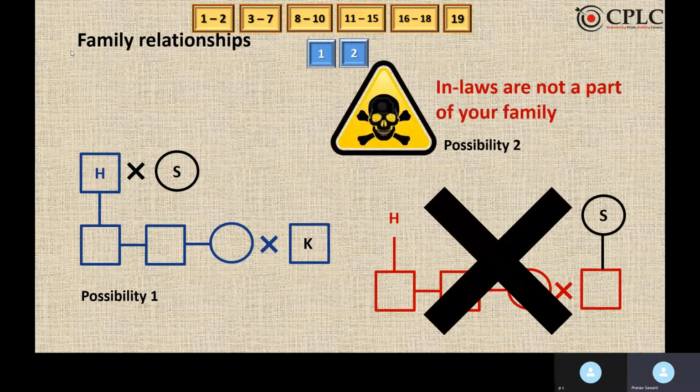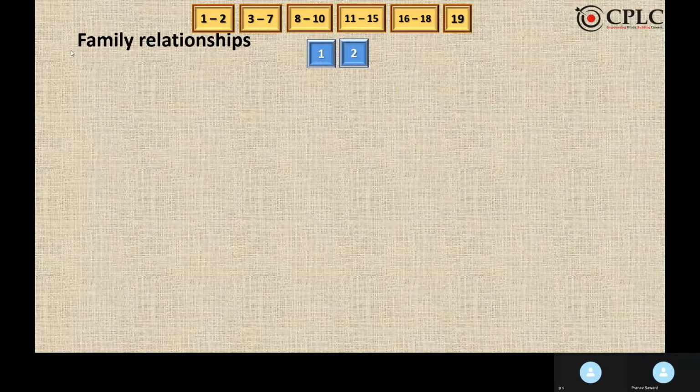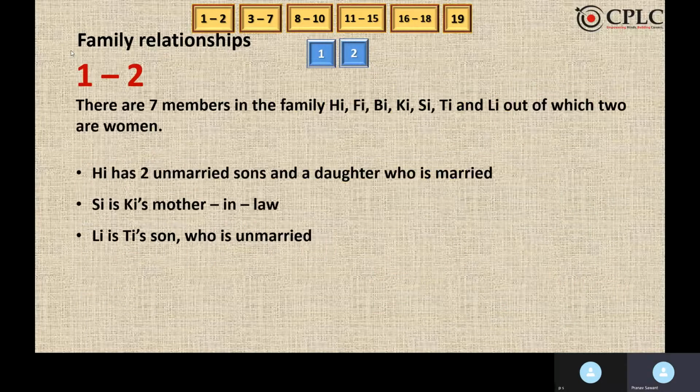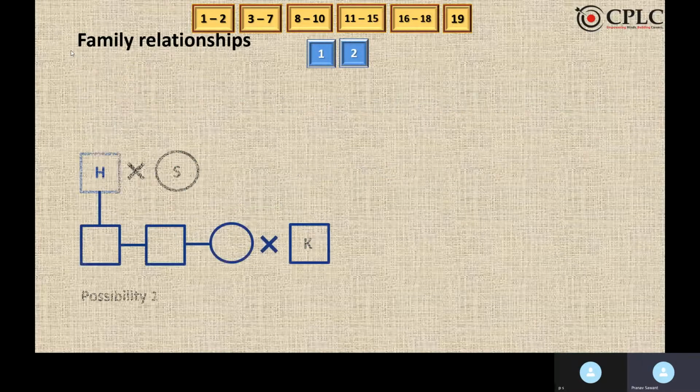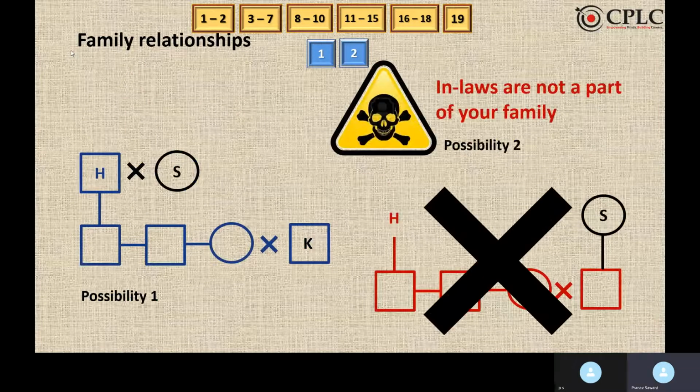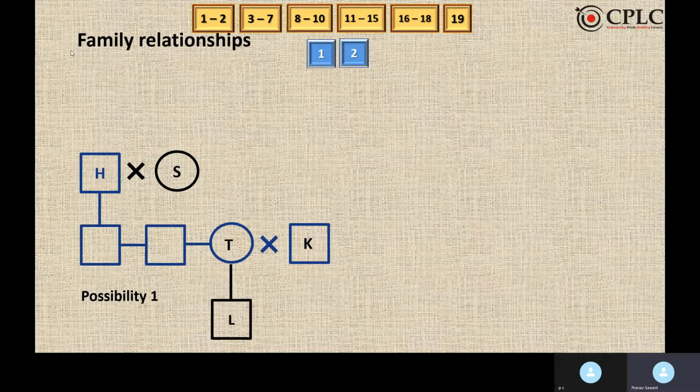Further, it is known that L is T's son who is unmarried. Now, if you observe, the second possibility will get eliminated because in-laws are not a part of your family. Hence, the second possibility will be eliminated and we'll try to fit in the third condition, that is L is T's son who is unmarried.